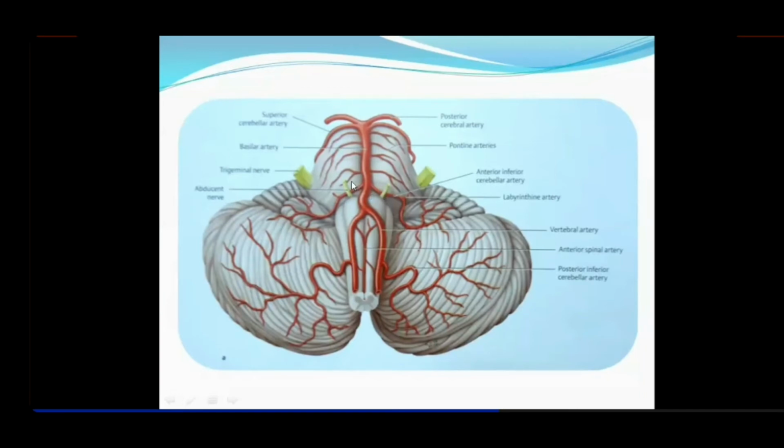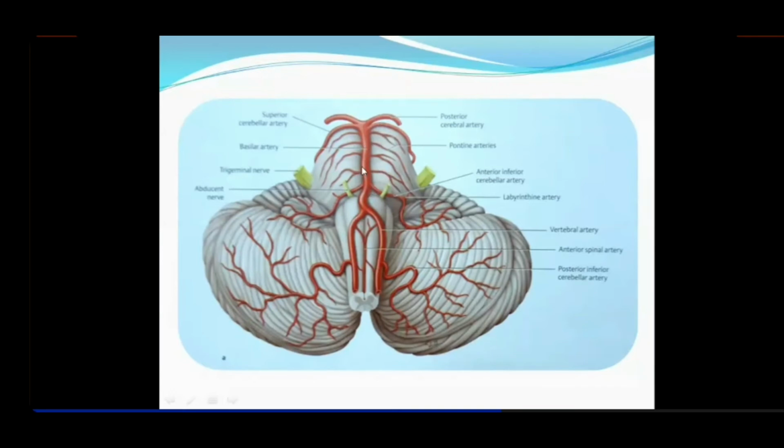Then an important relation about this artery, which is asked, is that it is related to the abducent nerve. Okay? So you can say A for artery, A for above: the artery passes above the abducent nerve, right? Then you can see these perpendicular branches given out from the basilar artery.